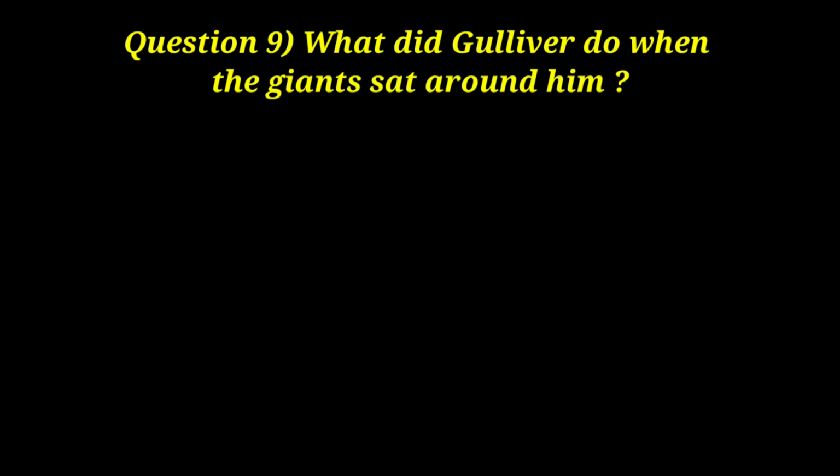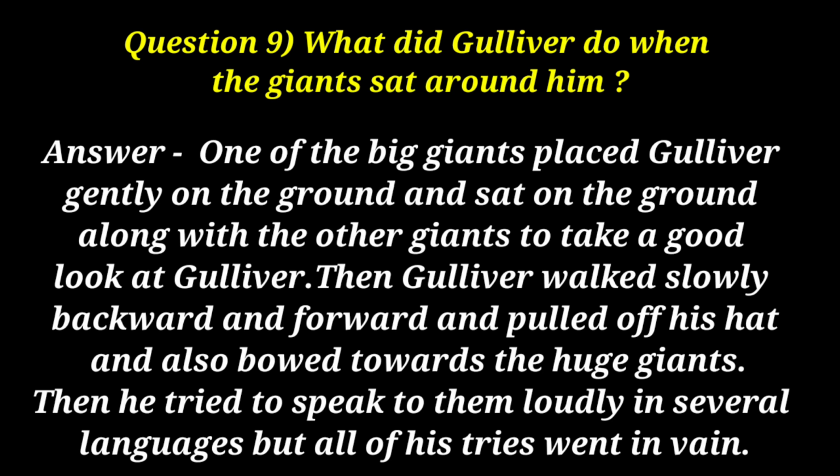Question 9. What did Gulliver do when the giants sat around him? Answer, one of the big giants placed Gulliver gently on the ground and sat along with the other giants to take a good look at Gulliver. Then Gulliver walked slowly backward and forward, pulled off his hat and bowed towards the huge giants. Then he tried to speak to them loudly in several languages but all of his tries went in vain.